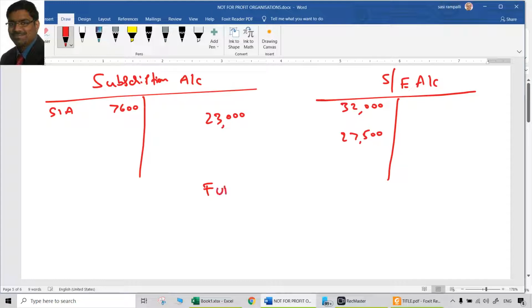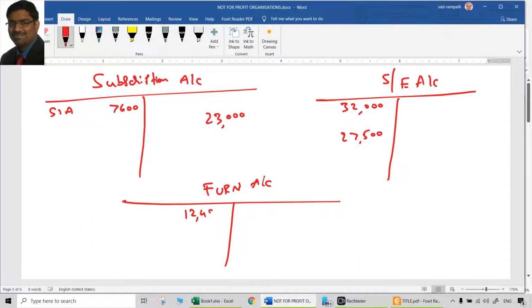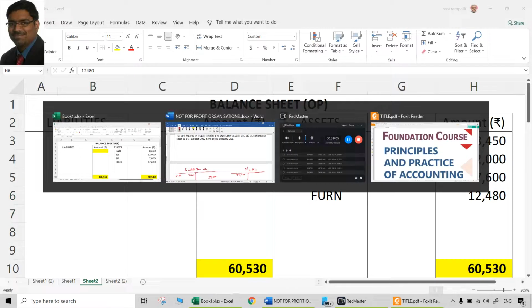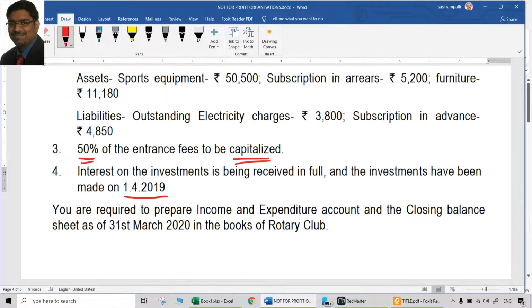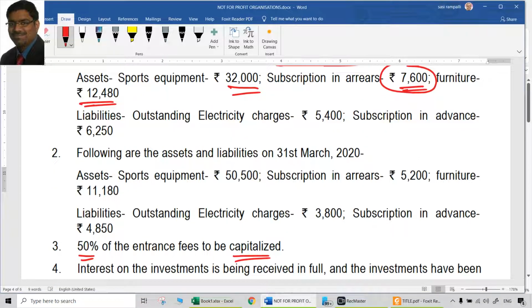That is not going to take much time. Furniture account. Full forms you have to write. Opening balance 12,480. To balance brought down. Furniture account debit side. That is the debit aspect. And opening balance sheet asset side means credit aspect. That is also dealt twice. So these are all assets on the opening balance sheet date.